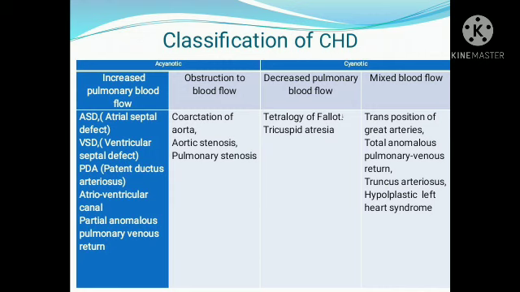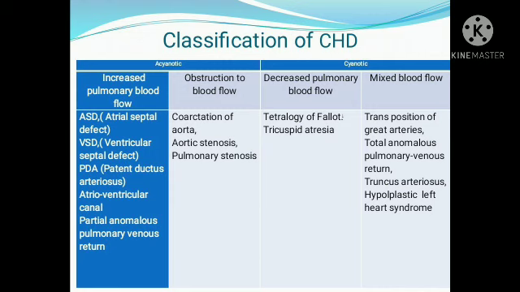Narrowing of the pulmonary artery is known as pulmonary stenosis. So these are the three conditions which cause obstruction to the blood flow. So this is under the acyanotic.